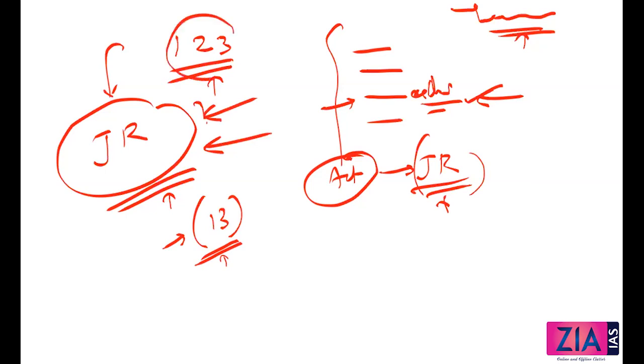So ordinance making power can be asked as a question, impeachment can be asked as a question, judicial power can be asked as a question, election can be asked as a question. So the president is a very, very important topic. Don't miss any point completely. At least these points that I've discussed, the discretionary power, the veto powers, everything, you should know. Guys, I need to cover this in 15 minutes, and whatever is possible, I'm doing it here.